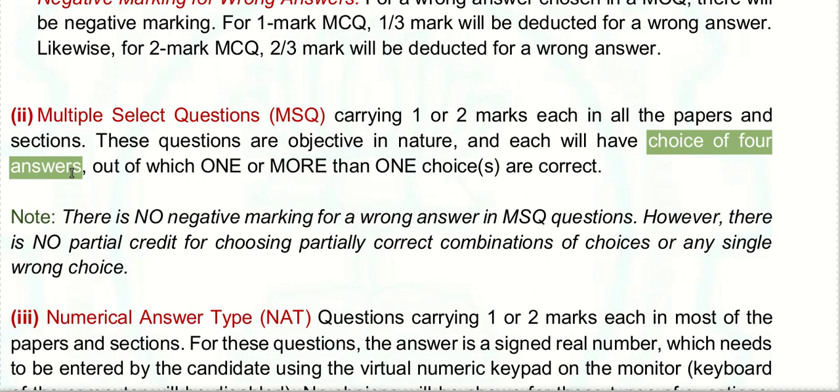They have said that if there are any wrong answers, there will be no negative marking, and if there are 2 right answers and you choose only 1, you will not get partial marks. Partial credit will not be rewarded to you. Now we'll see with one example.